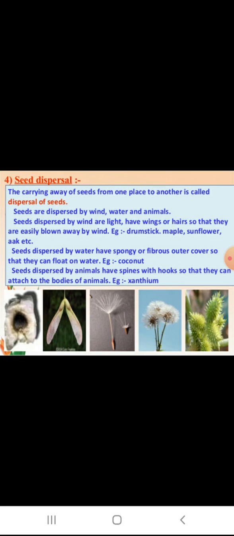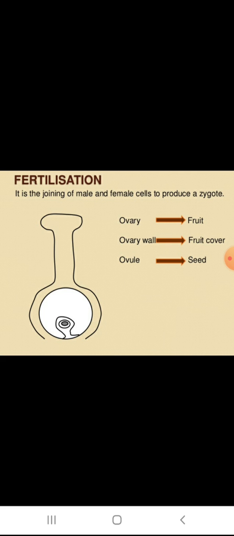Next we are going to see about seed dispersal. And one more thing, fertilization. Fertilization is the fusion of male gamete and female gamete to form a zygote. The zygote develops into an embryo inside the ovule of an ovary.